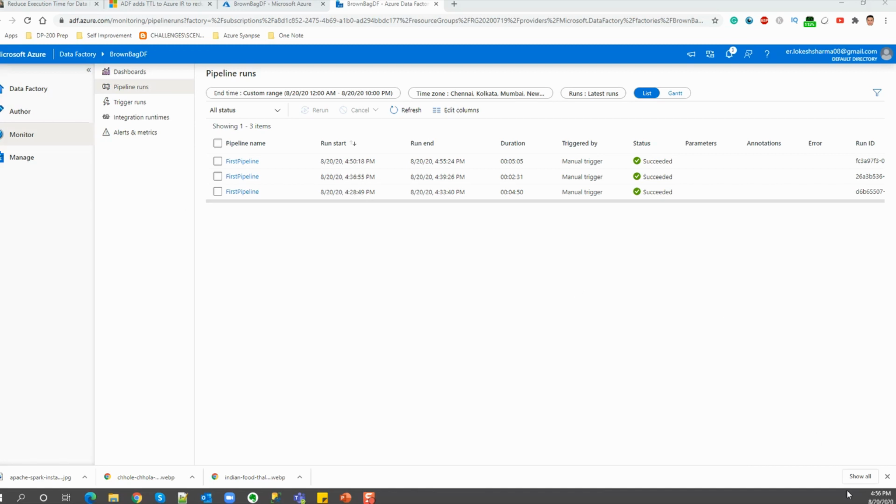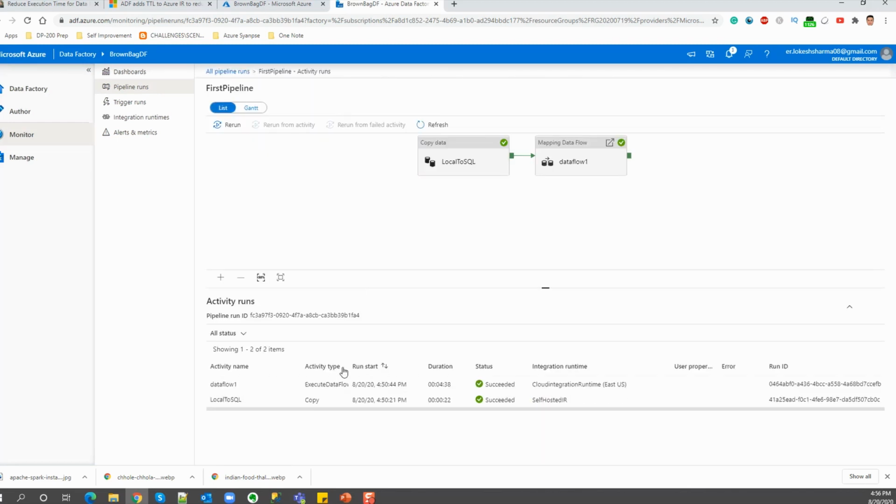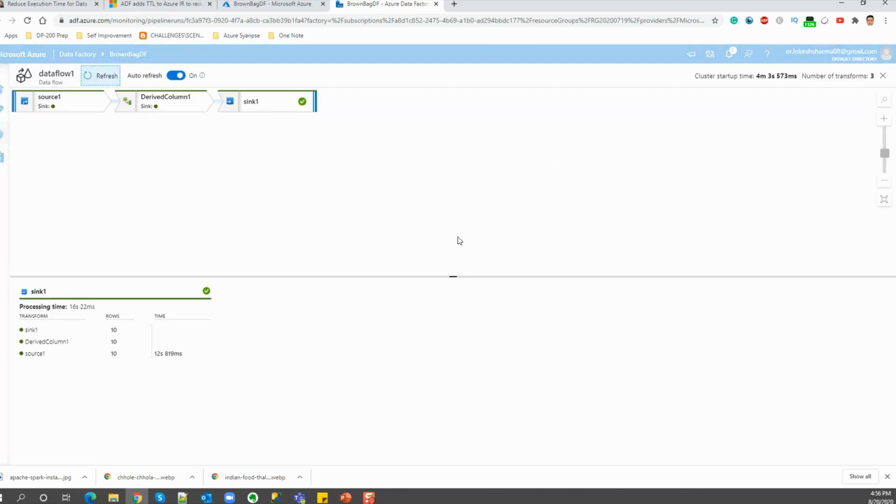So guys, we are back again. It's 4:56, and you can clearly see that the pipeline has just finished execution, and it took around 5 minutes, which we expected because it had to start up the clusters again. And let's drill down inside the pipeline and see how much time it took for the clusters to start. And you can see that it's again back to 4 minutes. So this is it, guys.